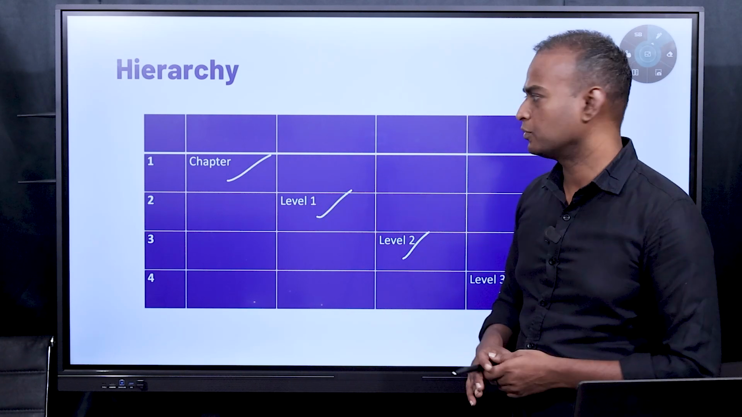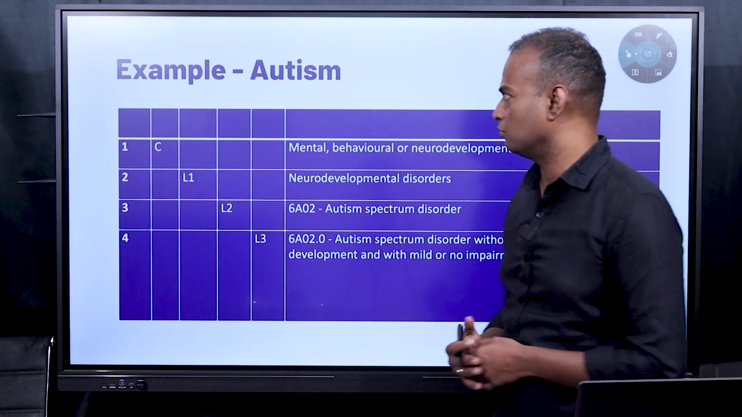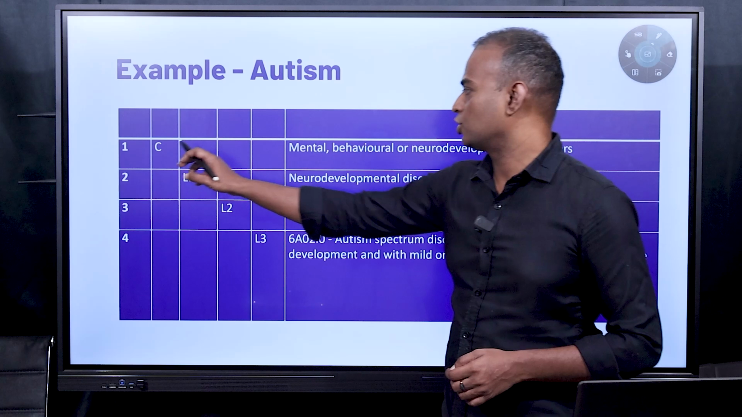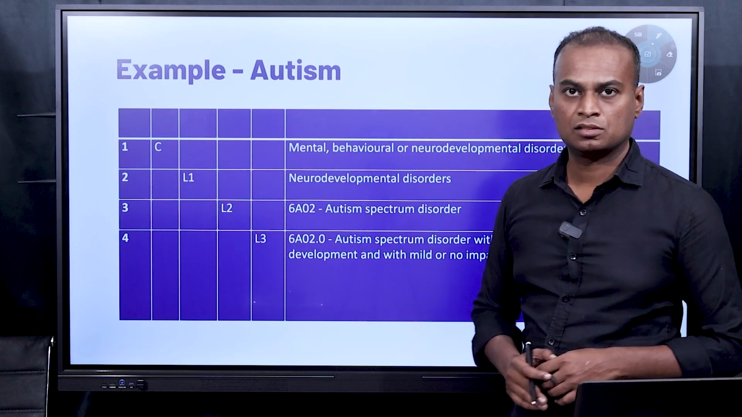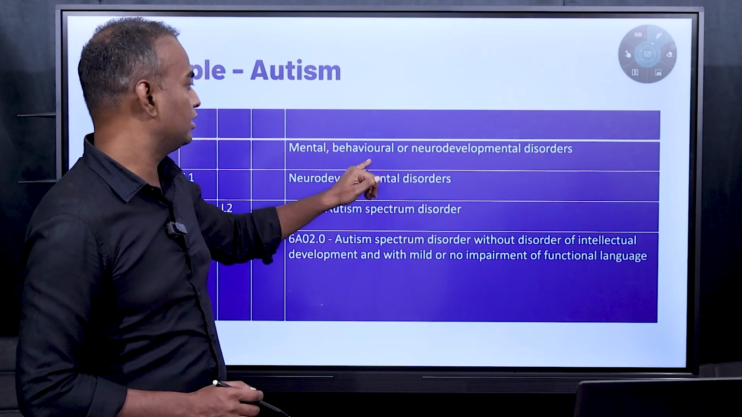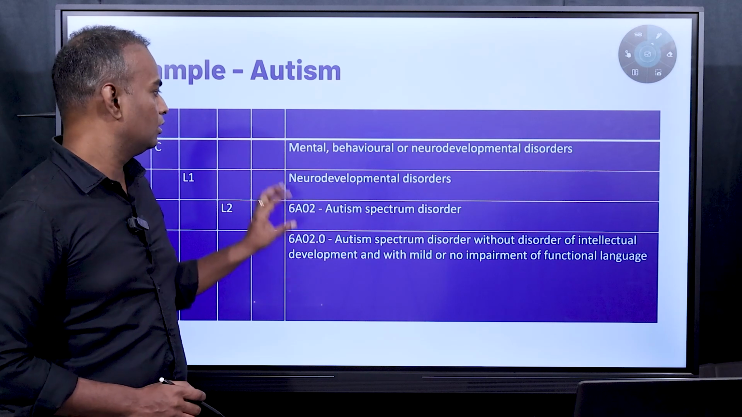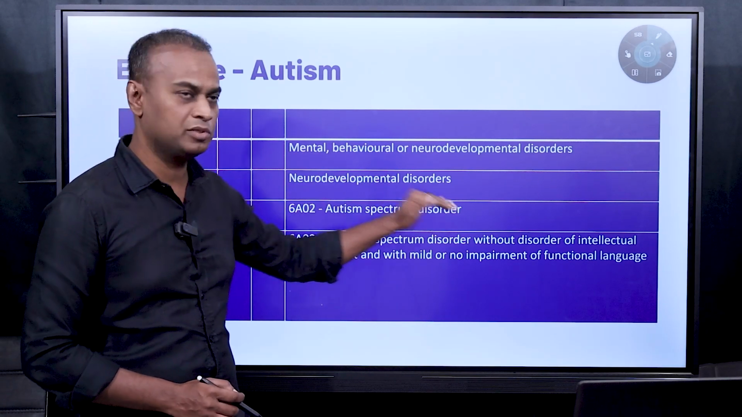We will take an example and check how it looks. This is a famous example. Take autism. How is autism classified? You can see chapter, level 1, level 2 and level 3. To which chapter does autism belong? There is a chapter named mental, behavioral and neurodevelopmental disorders. In this chapter, level 1 is neurodevelopmental disorders. Under that, you have autism spectrum disorder.